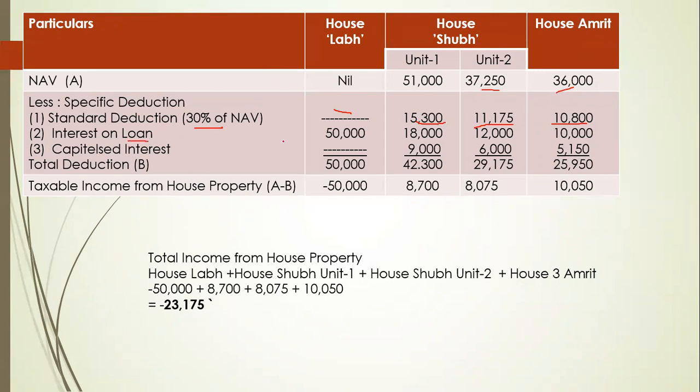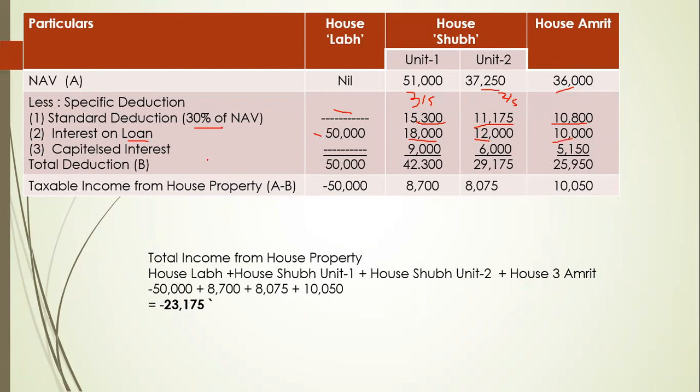Now interest on loan is given. So for the self-occupied unit, 50,000, the maximum limit is 2 lakh, so 50,000 is allowed. Then here also interest on loan is given, 30,000. So we will again do the proportion: 30,000 into 3 by 5 will be 18,000, and 30,000 into 2 by 5 will be 12,000. Okay, so 18,000 and 12,000. For Amrit, it is 10,000.